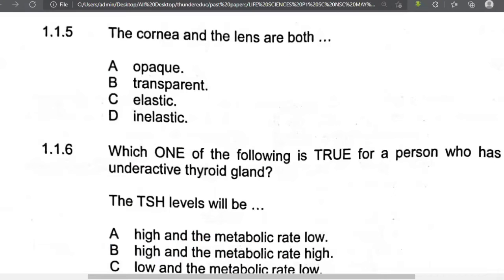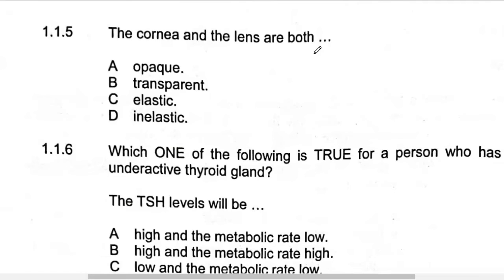So let's go back to our question. They're saying that the cornea and the lens are both opaque. So that one is ruled out. They cannot be opaque when they allow light to go through. Both are transparent, definitely. They are both transparent, both are elastic, and both are inelastic. The lens is elastic, but the cornea is not elastic. Therefore, this one is wrong, and this one is wrong.